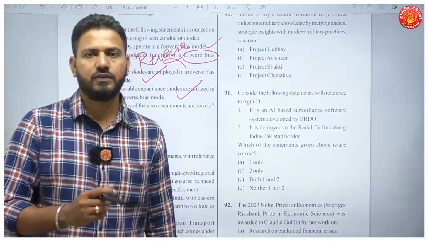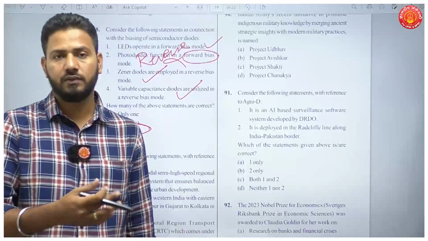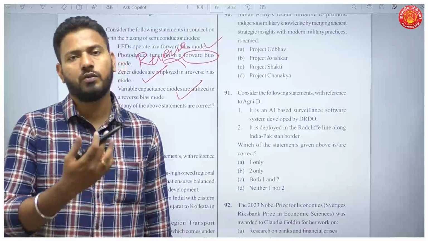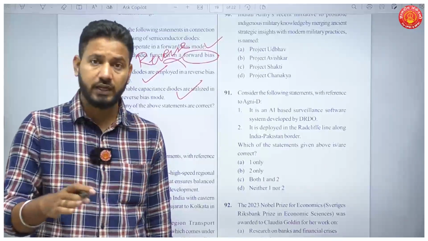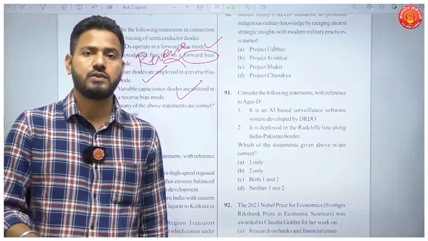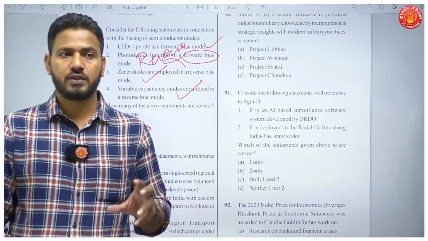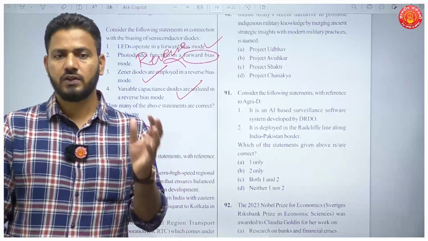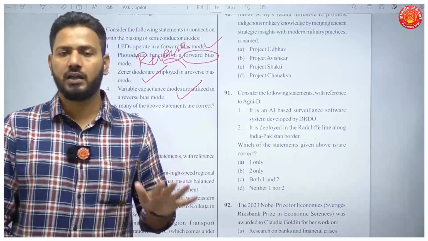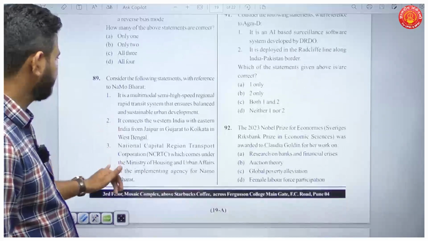Now, for such questions which seem to be very technical or which are beyond your studies, which you have not read, which are not from the books, please try to collect information from such questions whenever you solve any practice test for UPSC. There will be many such issues which we do not come across in our current affairs, because some other sources may cover it. So when you're solving all the practice tests, make it a point to know all such things which you are completely unaware of.